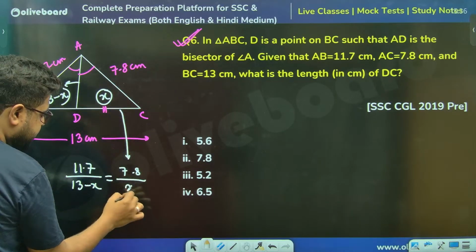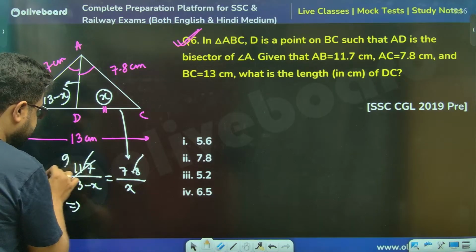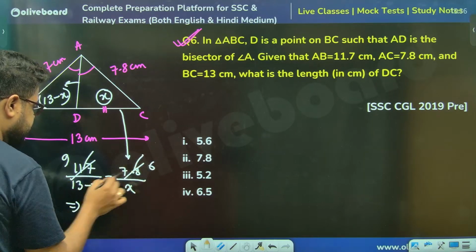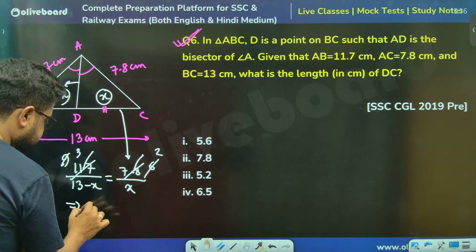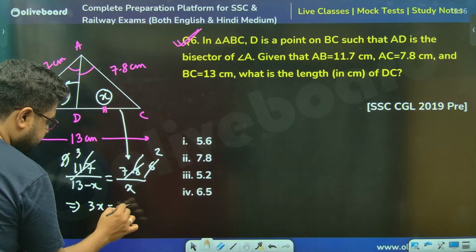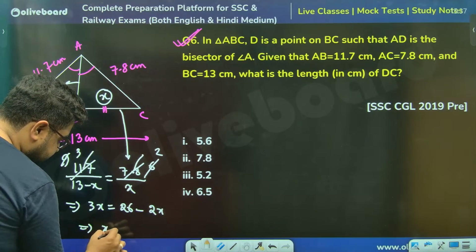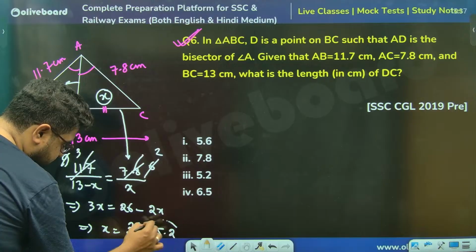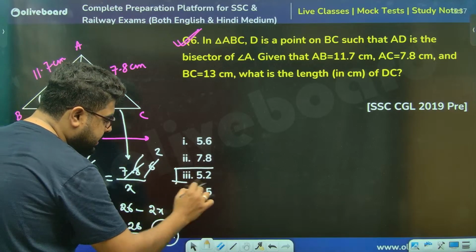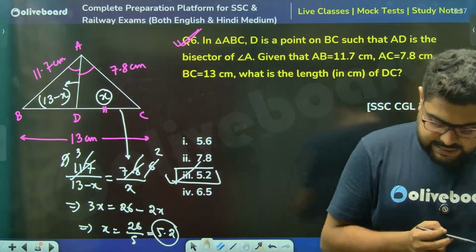Divided by, sir, x. Sir, एक काम करो, ये हटा दो, sir. 13 9s are this, 13 6 are this. 3 2 3 3s. So 3x is equal to 13 2s are 26 minus 2x. So the value of x is 26 by 5, that is 5.2, sir. So option number 3, 5.2 is the correct answer. Yes, Rixi गड़बड़ हो गया.